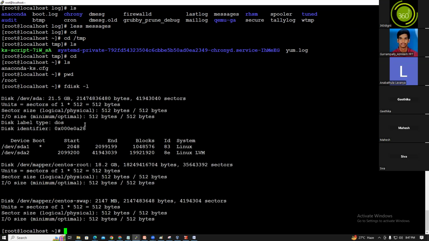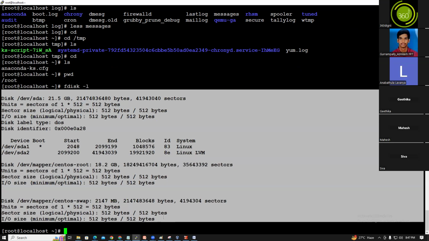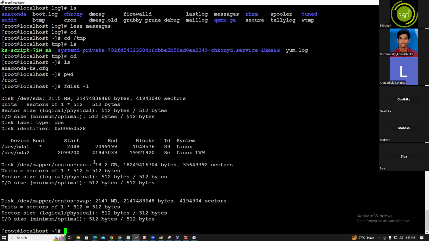fdisk -l. Let's see if it works or not. It is working because we are the root user. So the root user can execute sbin commands also, because sbin is the superbin command. Superbin commands can be executed only by the root user. Guys, understood?